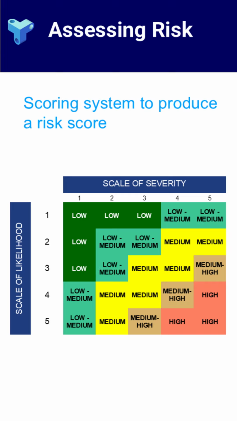Next, these two factors are combined using a scoring system, often shown in a grid, to produce an overall risk score. Because no governance ecosystem can solve every problem, the process includes a kind of triage. Anything below a certain threshold, often below medium risk, is not addressed. This helps focus time and resources on what really matters.